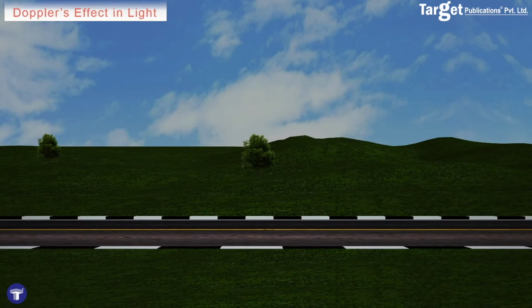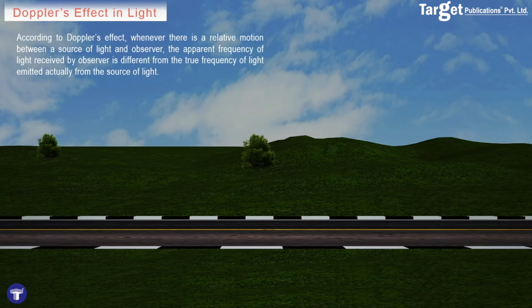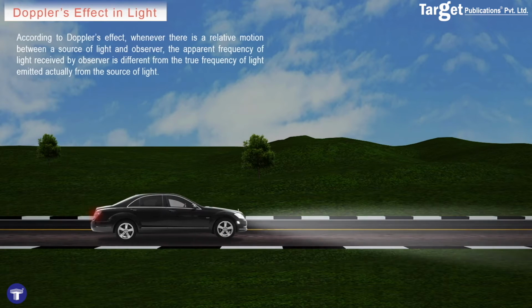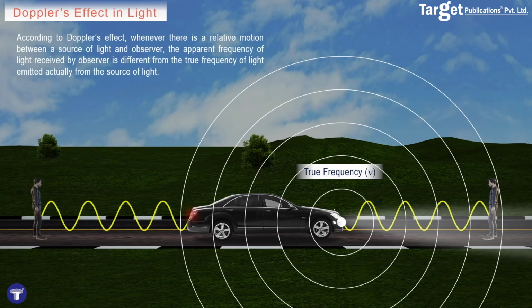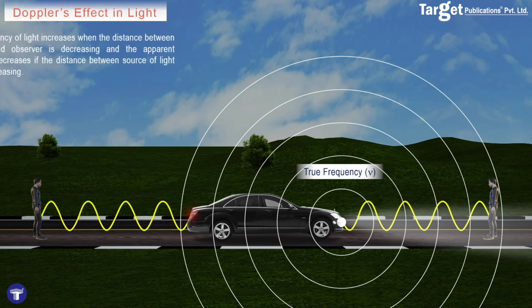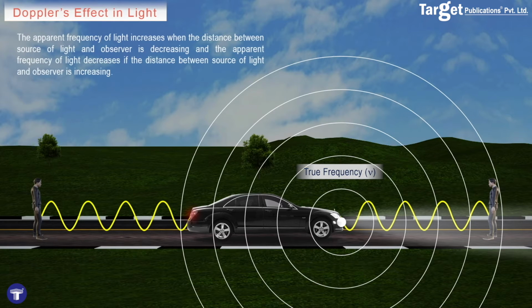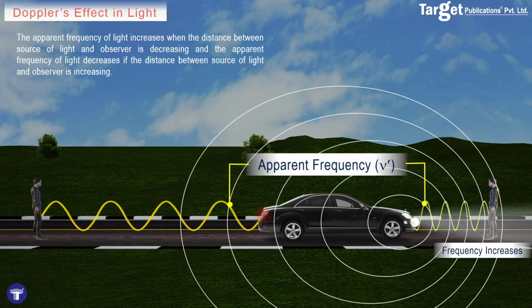Just like Doppler's effect in sound, Doppler's effect is also exhibited by light waves. The logic remains the same. Whenever there is a relative motion between the source of light and the observer, the frequency of light which the observer measures is different from the actual frequency of light emitted from the source. When the source of light is moving towards the observer, the frequency measured by the observer increases. The frequency measured by the observer is greater than the actual frequency of light.